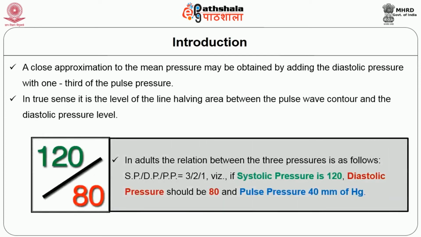In adults, the relation between the three pressures is as follows. Systolic pressure over diastolic pressure over pulse pressure is equal to 3:2:1. That is, if systolic pressure is 120, diastolic pressure should be 80 and pulse pressure 40 millimeters of mercury.